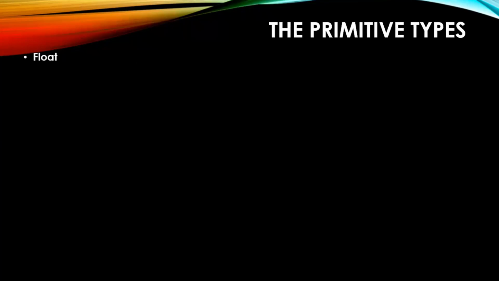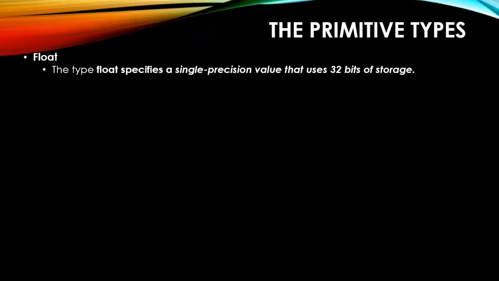Once we get an idea of float, that means fraction numbers, then you will have two different data types. One is the float data type and the next one is the double data type. Okay, so let us see how many bits will be allocated for a variable which is declared as a float or a double. The type float specifies a single precision value that uses 32 bits of storage. That means if you want to represent any particular number which has been declared as a float, then you will be using 32 bits, right?